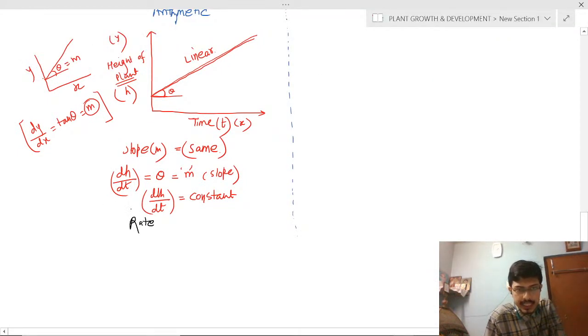Next. So we have concluded that dH/dt is the rate. Rate is constant. So in a constant rate there will be an arithmetic curve. Rate will be constant. Clear? So what will happen?